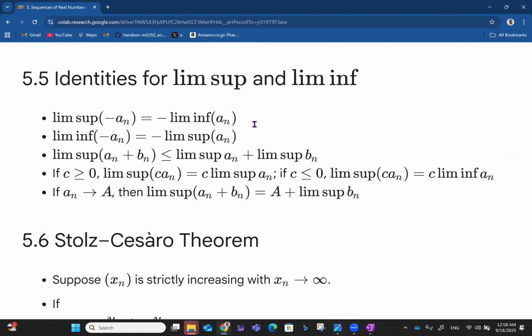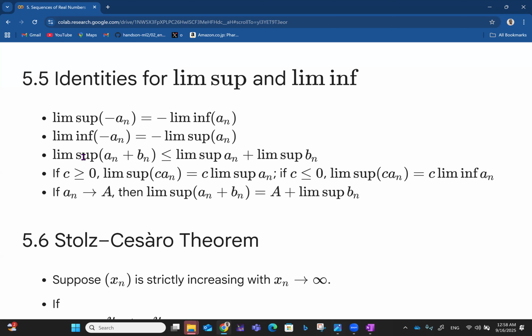So that behaves like some kind of what we call in calculus an odd function, something like that. Not quite, but that's an idea to just talk about it. And the limit infimum of minus an is the same thing as minus the limit supremum of an, like that.